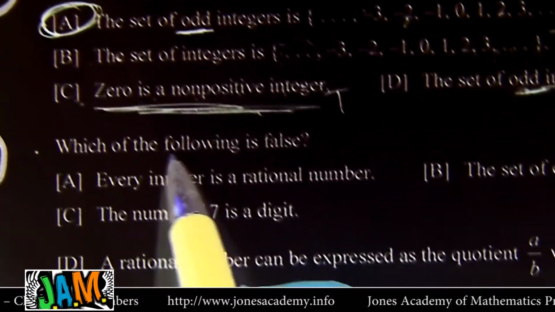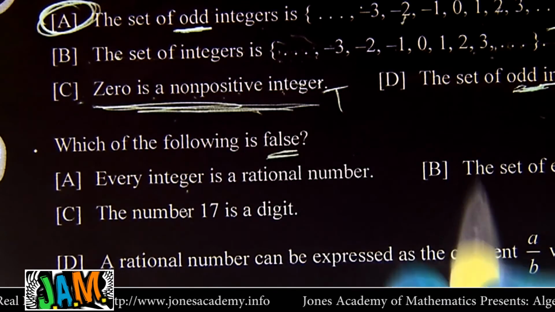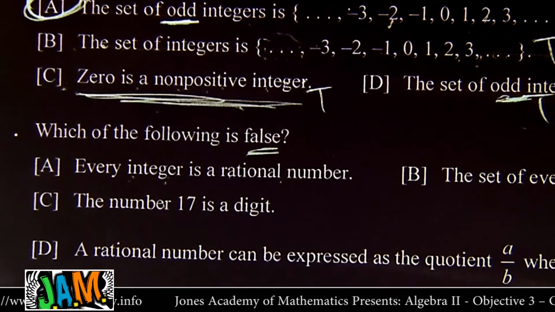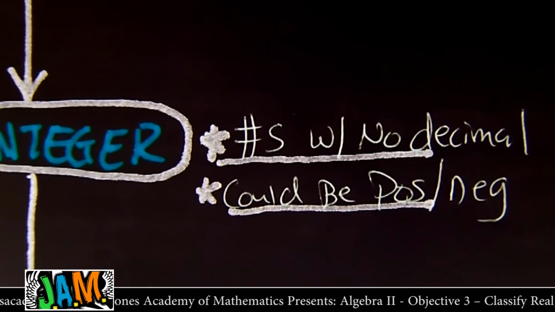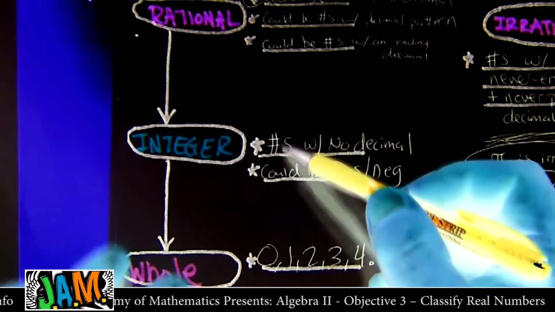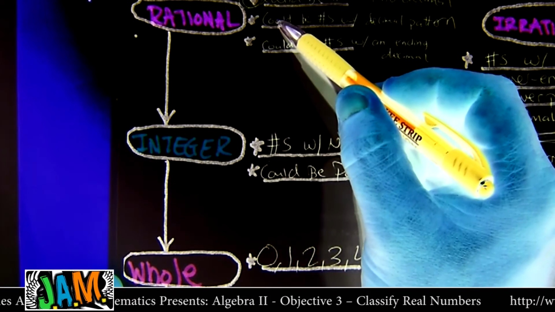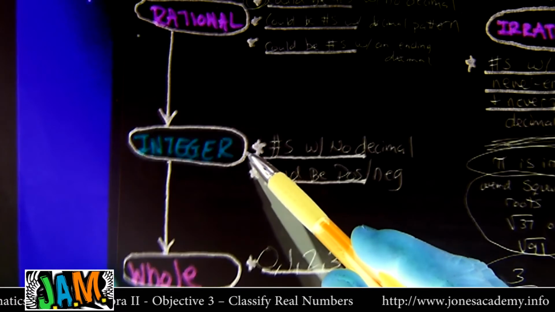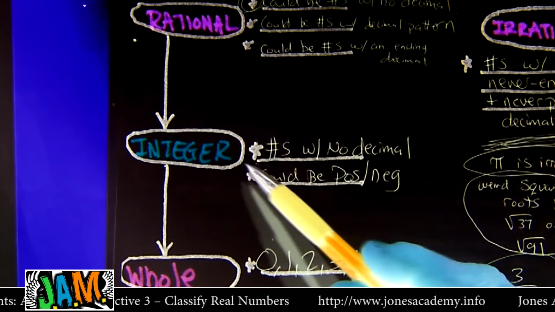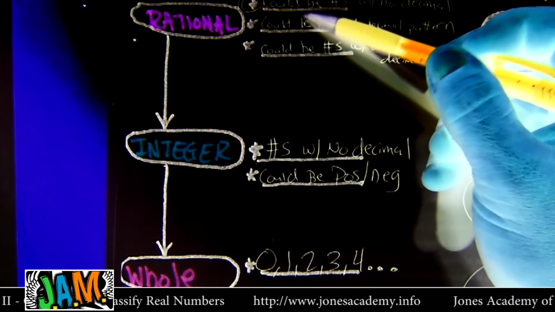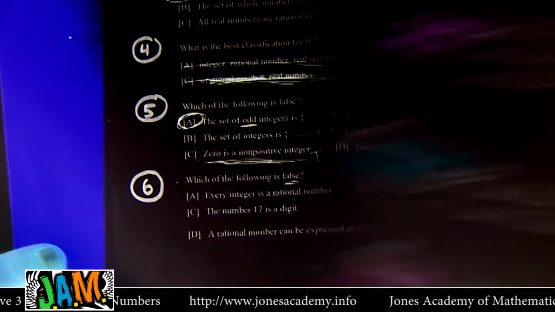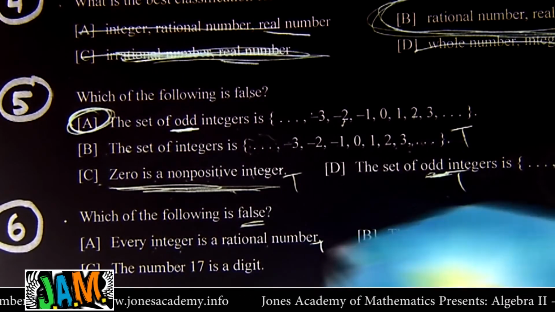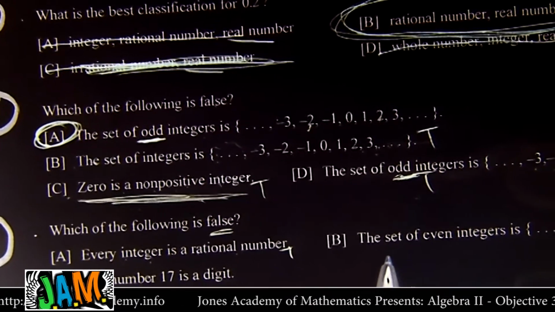All right, last one. Which of the following is false? So I've got true statements here all over, and one of them is false. Every integer is rational. Okay, that comes back to this tree. Every integer, if you're part of this family, aren't you always part of this family too? Is every integer a whole number? No. Negative 7 is an integer, but it's not a whole number, right? But negative 7 is an integer, and it's also rational because no decimals, and it's also real. So is every integer a rational number? Heck yeah, it is. I already mentioned it before.